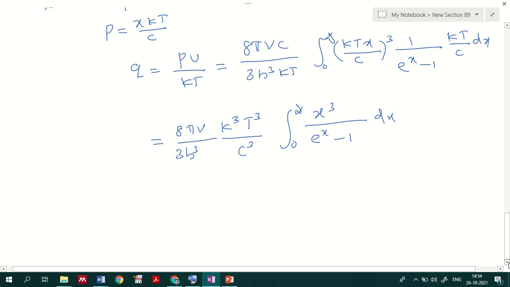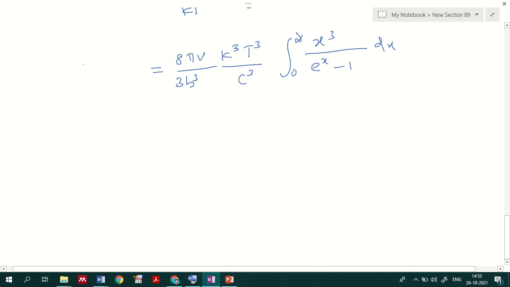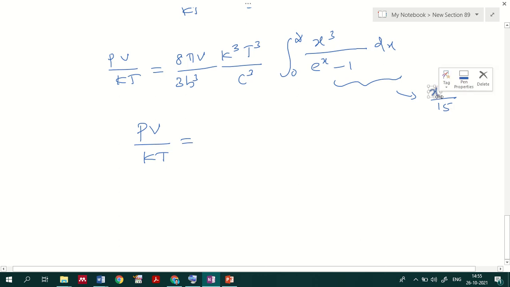Now, PV by kT, while evaluating this representation, if you find the solution for this term alone, you will get pi raised to 4 by 15.